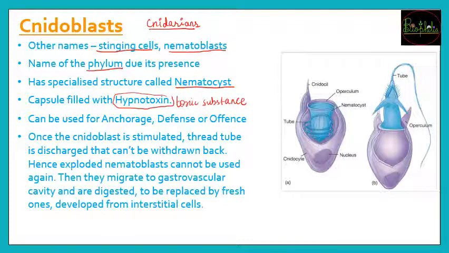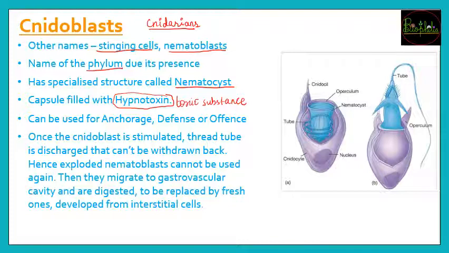This hypnotoxin is going to help in poisoning the prey. So उसको जो animal को पकड़ के मारना है for eating purposes, so in that case this hypnotoxin is going to be released into the body of the captured organism, and it is going to cause neurological damage to the other organism.